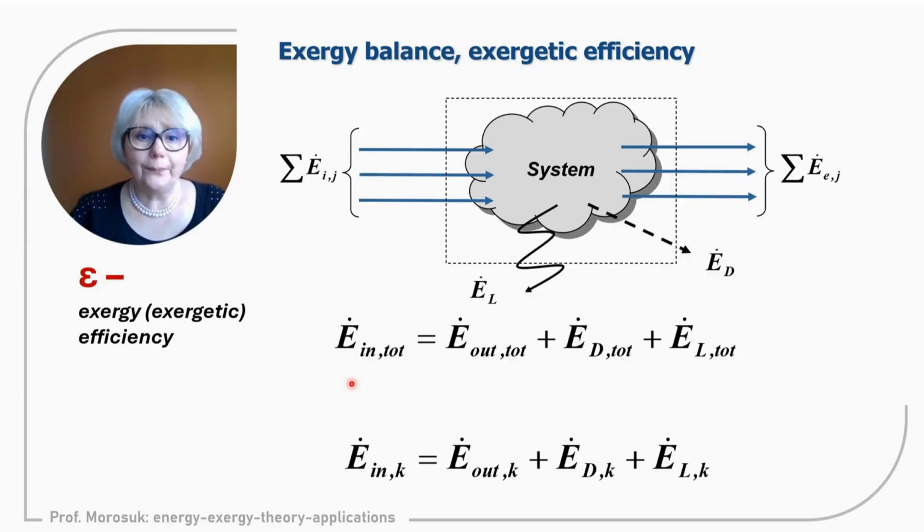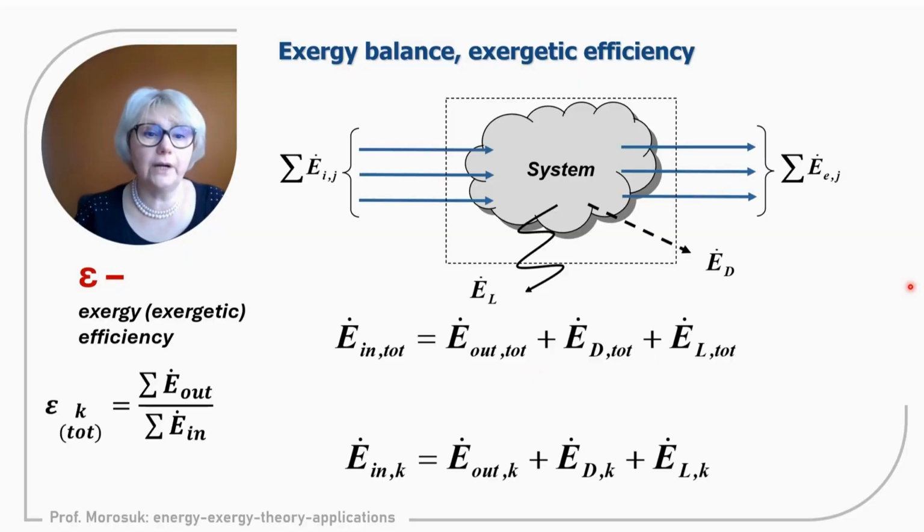So now, please follow me very carefully. How can we write efficiency? We have only two terms, in and out, because destruction and losses are inefficiencies, irreversibilities. We have only in and out, and we have only one possibility to write efficiency as out divided by in, simply because we have no other terms.